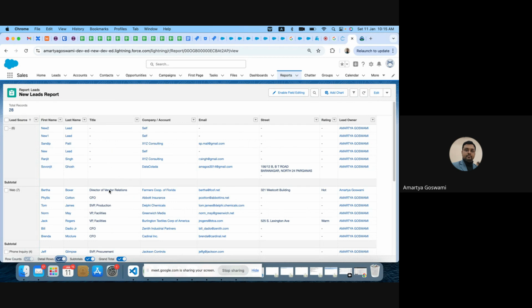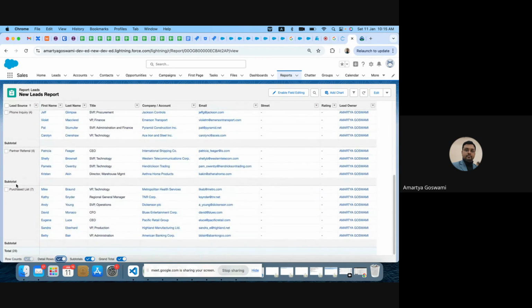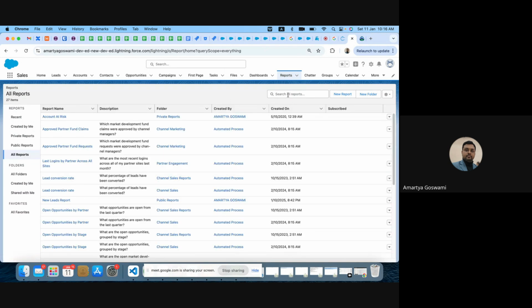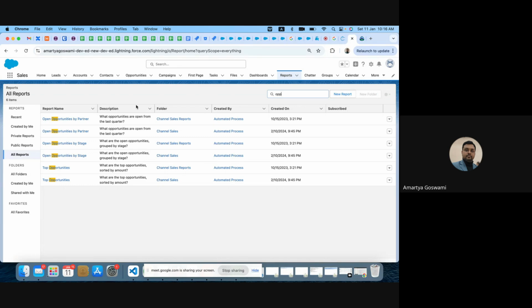If we do this on opportunity, we will see that grand total thing. So here you can see this subtotal, right? With this subtotal, if there is any amount field, we will see the subtotal of those amounts. And grand total means at the end we can see the total amount. So on opportunity, if we run one report with group by, we can look into the subtotal. Like say I have opportunity and I have stages. Let me do that.